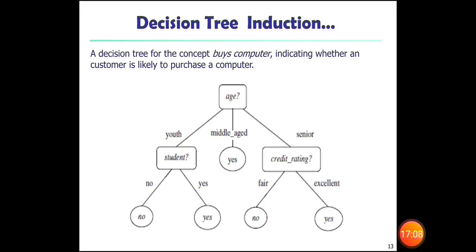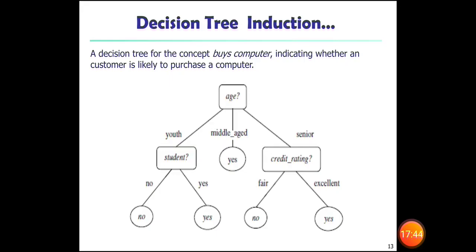So this is based on buys computer: who will buy the computer? Based on the age they were categorized, and based on the category, maybe student, maybe credit rating. If he is a student, you may have two different outcomes, no or yes. He may purchase or he may not purchase.